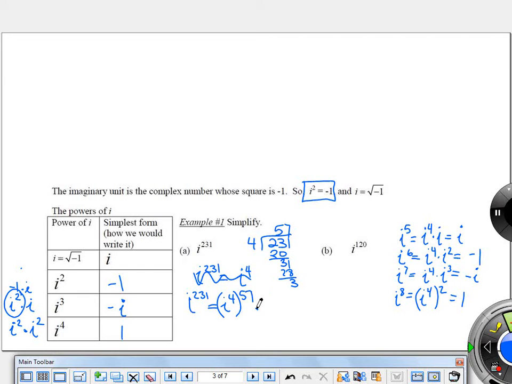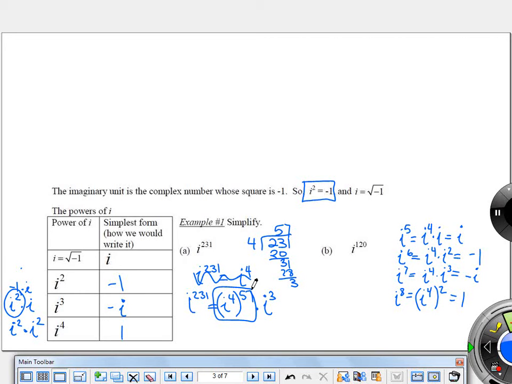And then I'm still going to need 3 more powers of i, because 4 times 57 is not going to make 231. It's going to almost make 231 if you added 3 more to it. So then I'm going to have i to the third. What happens to this i to the fourth to whatever power it's raised to? It's 1.